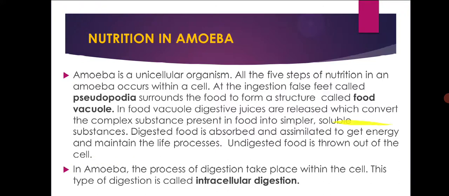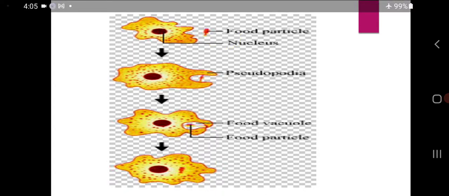Now let us see the diagram. Through the diagram I'm going to explain. See, this is the food particle. This is the amoeba. It is a unicellular organism. Unicellular organism means containing only one cell.